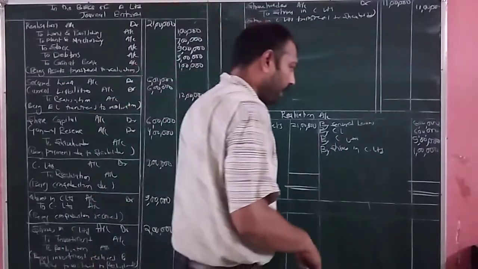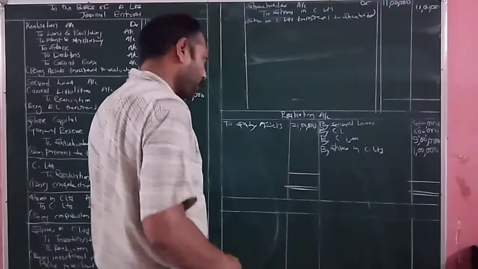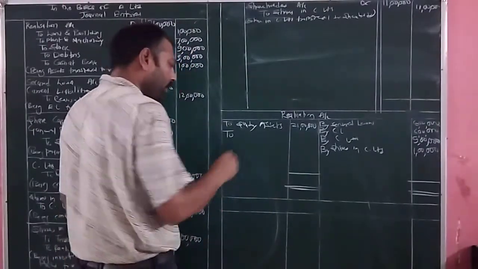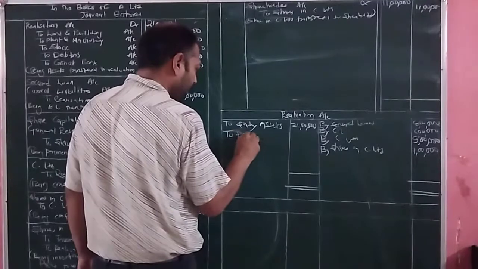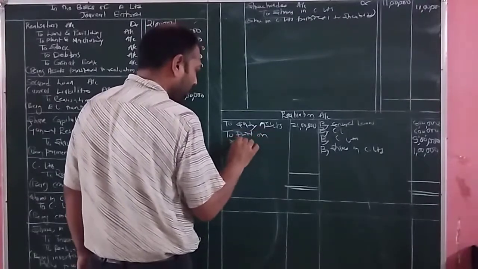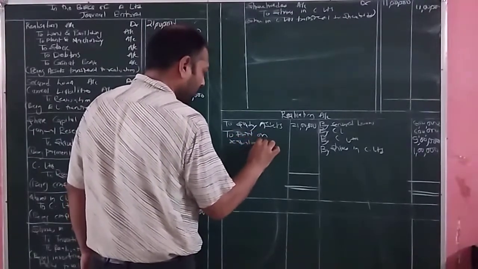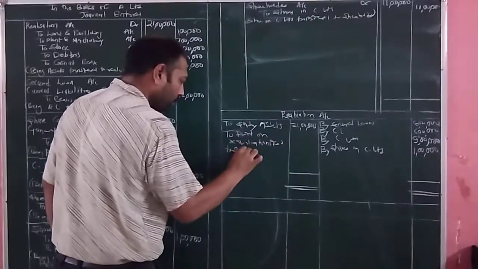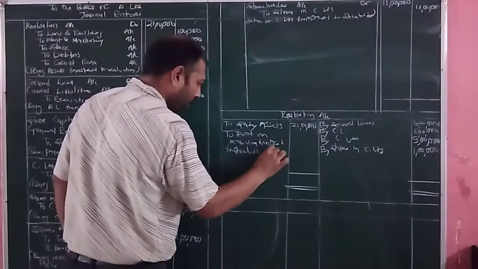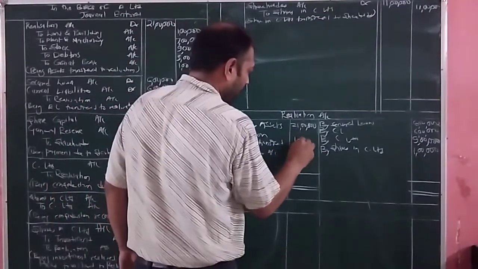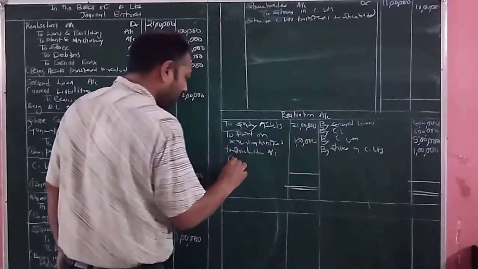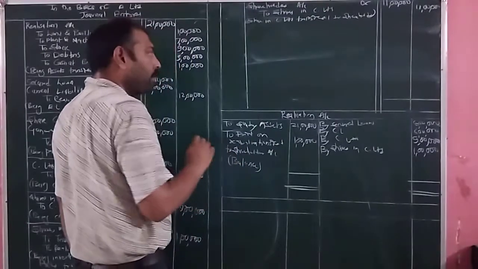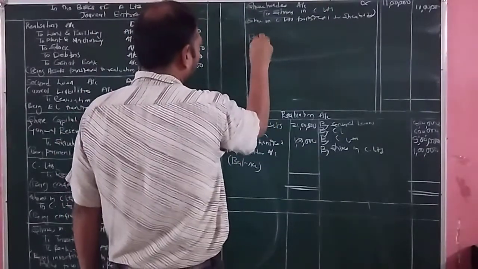The total credit side is 22 lakh, and the debit side is 21 lakh. Credit is more, there is a profit, and the profit is transferred to the shareholder. To profit on realization transferred to shareholder account. Amount is equal to 1 lakh, that is the balance amount. So the entry will be realization account debit to shareholder account.